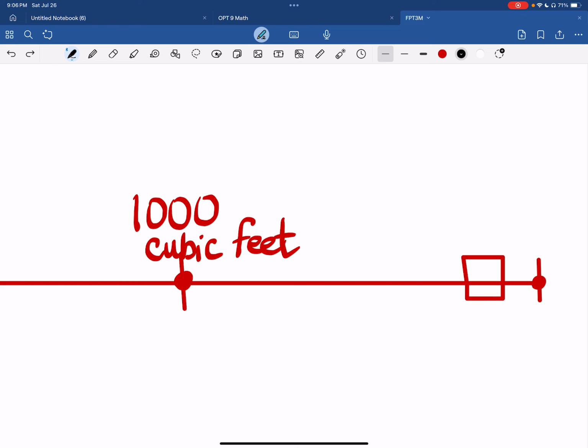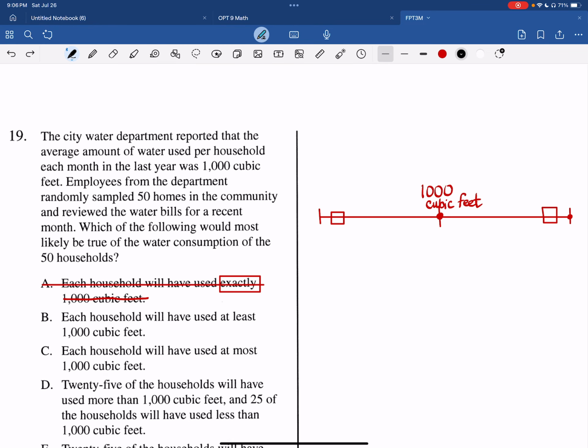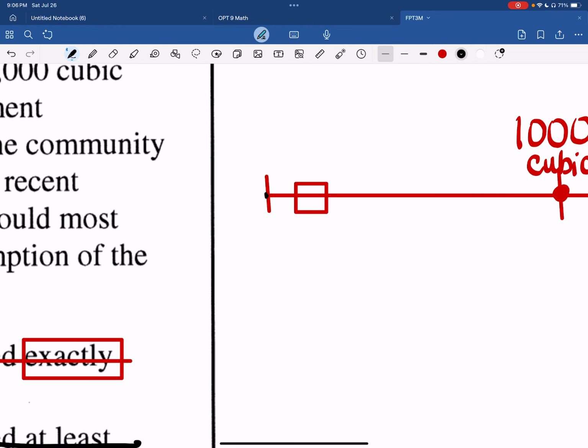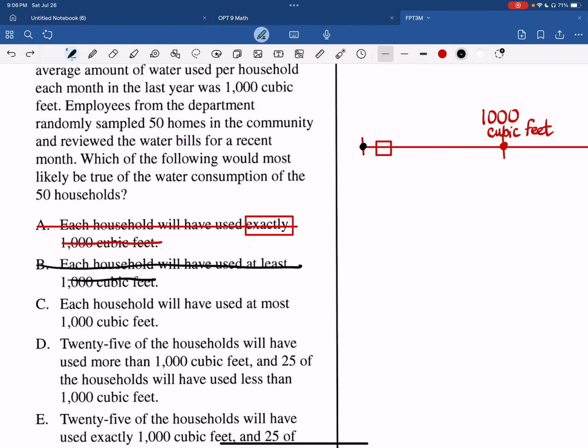So this is not the answer we want either. Each household will use at most 1,000 cubic feet. In that case, the 1,000 would be the high end, and this would be the low end. The average would be somewhere in there. So this is not the answer that I'm looking for.